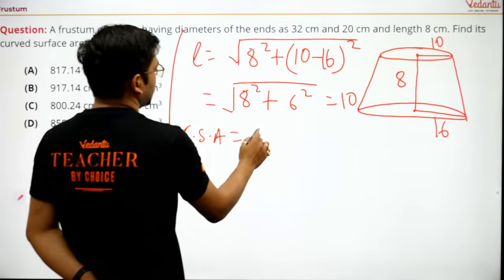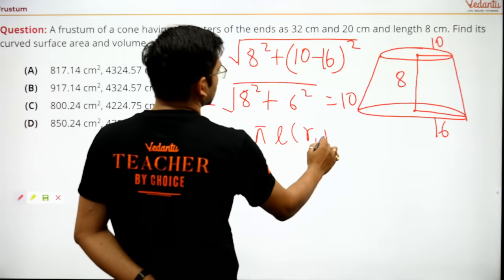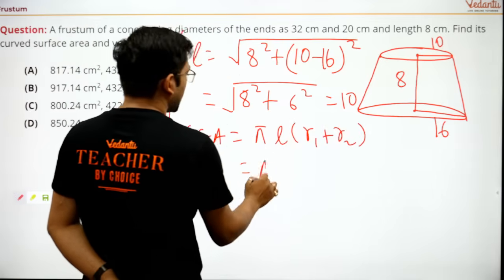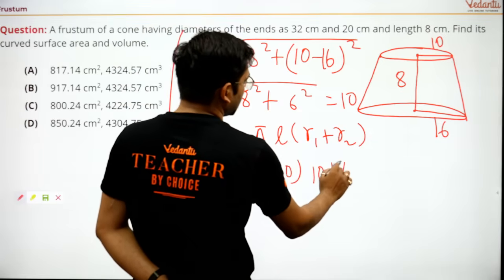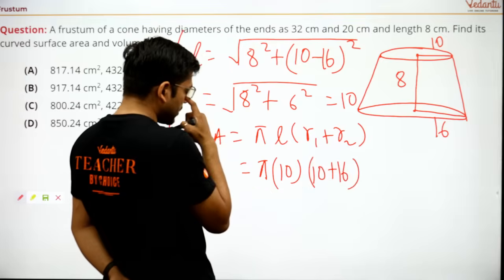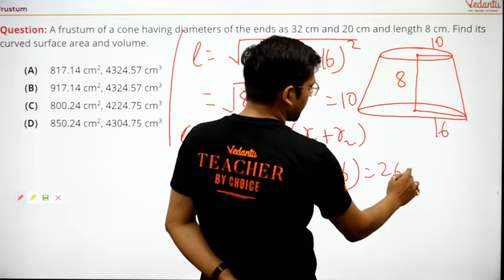Find out CSA, that will be pi L into R1 plus R2. That's an easy one here. Pi L, L is 10, R1 plus R2, that is 10 plus 16. 10 plus 16 is 26, into 10, 260 pi.